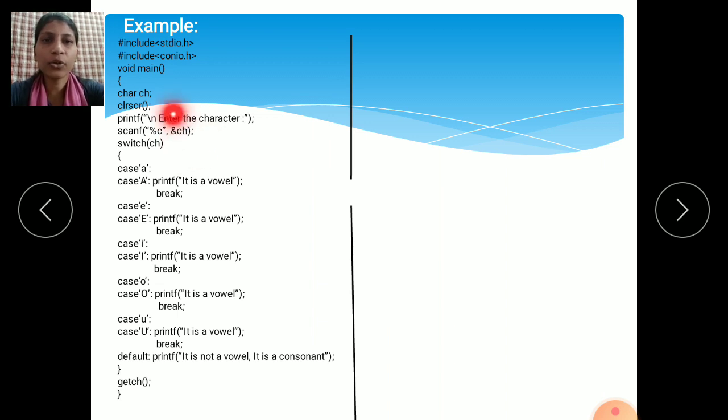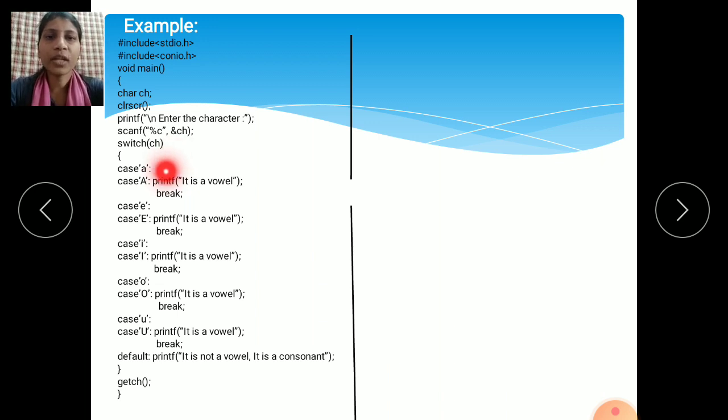Okay, we are using character char here, so write %c, ampersand, and whatever variable you are using, here ch. Then switch(ch). This is the syntax of switch: write switch, and whatever variable you are using in your program goes within the parentheses. Here ch is the variable. Then open the bracket.